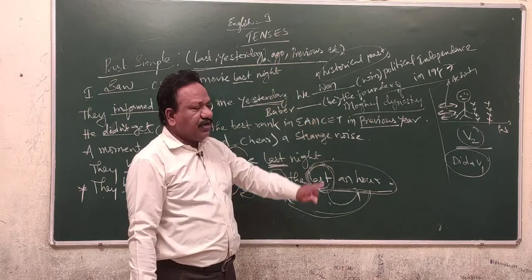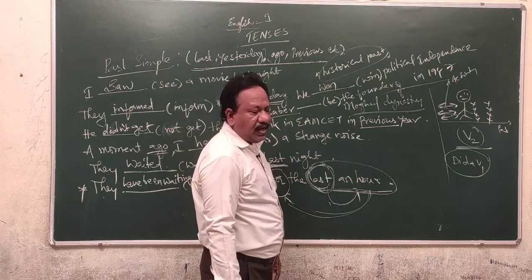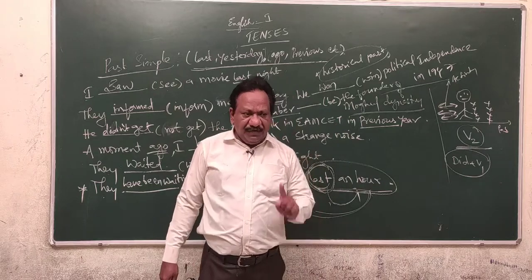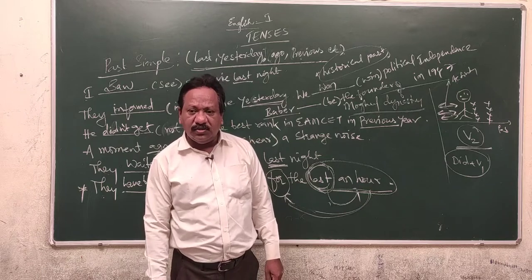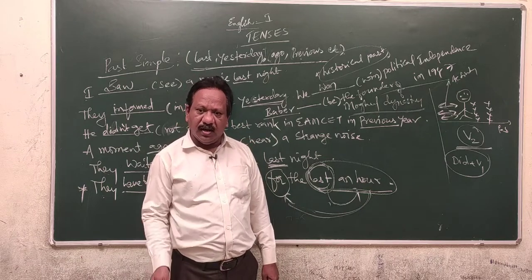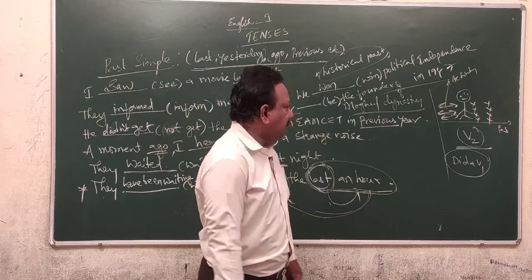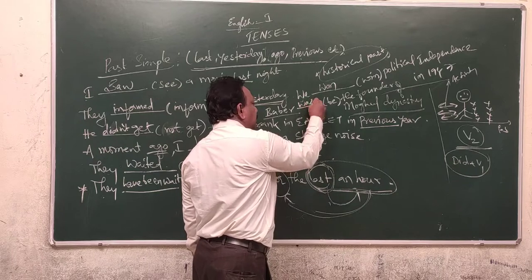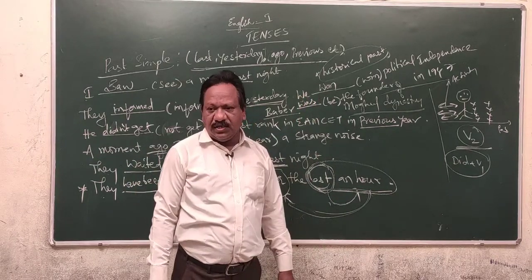That must be referred to in the past simple tense only. Whenever you come across be as a main verb, if it is in present simple, you have to use is, am, are. If it is in past simple, you have to use was or were. Was is used for a singular subject, were for a plural subject. Babur is singular. So, Babur was the founder of the Mughal dynasty.